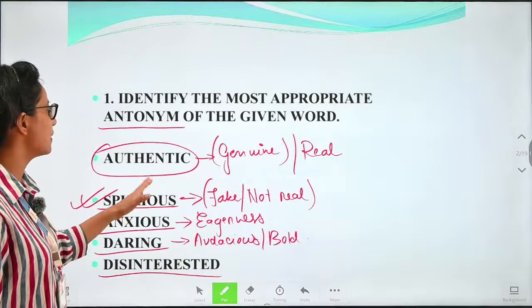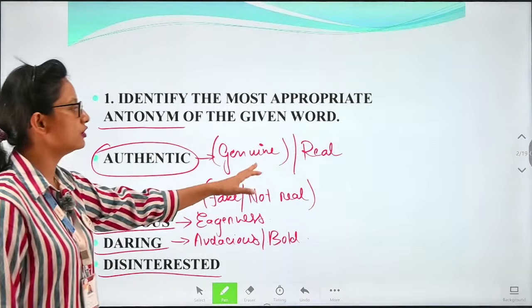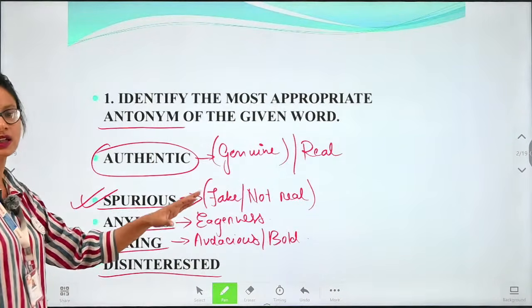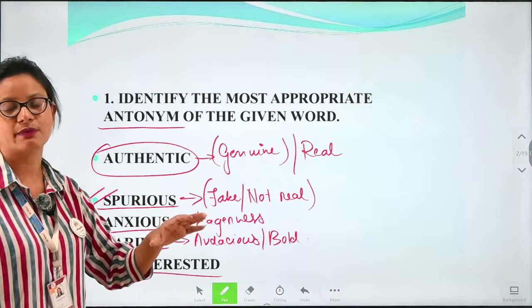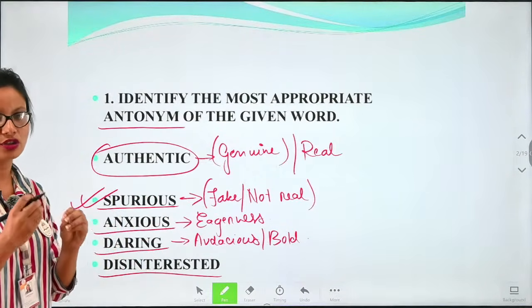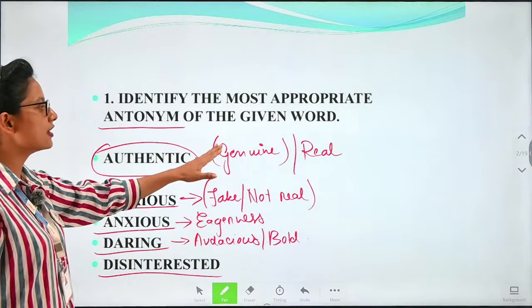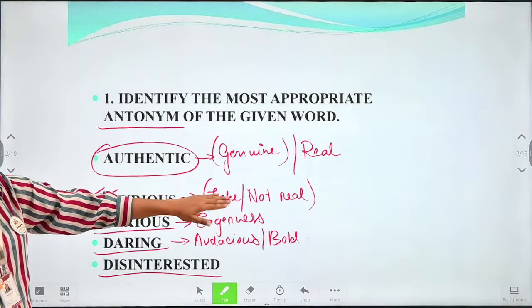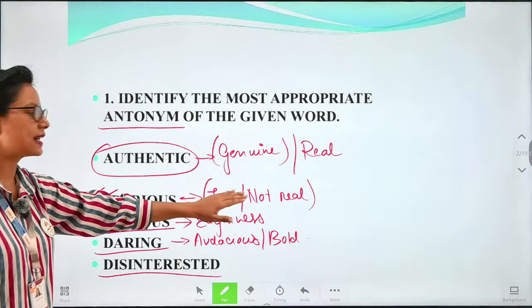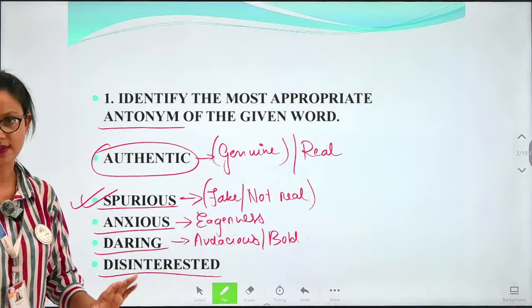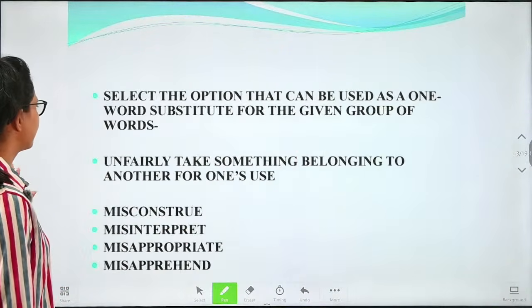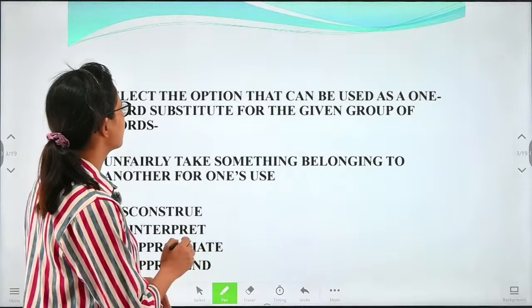So the opposite meaning word for authentic, which means genuine or real, is spurious. Spurious means fake, which is not at all true. If this is real, then this should be not real. That shows that the opposite meaning word of authentic is spurious. Okay.